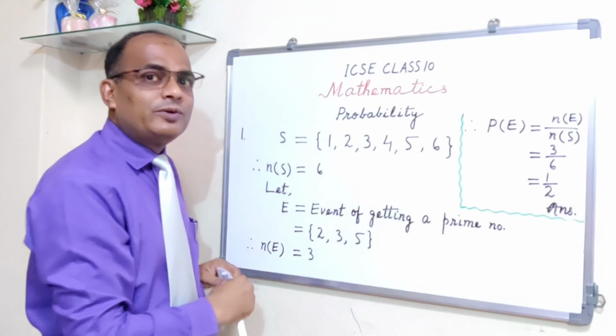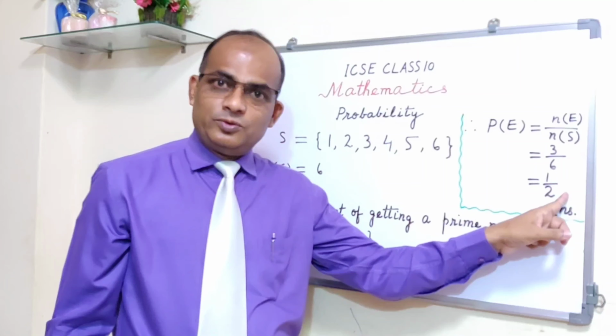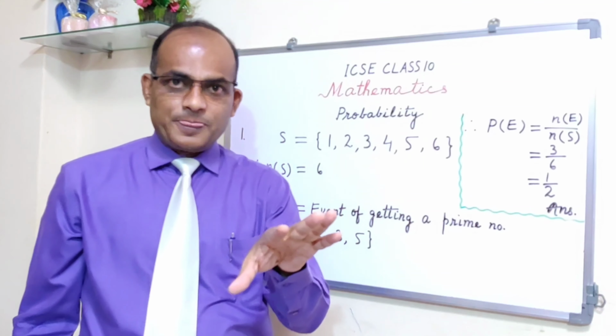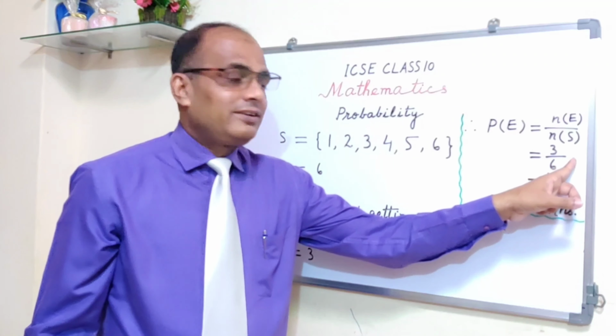But don't leave it at 3 upon 6. It should be in lowest form. If you don't write 1 upon 2, you will lose 1 mark, and in mathematics there is no half mark. So 3 upon 6 and then 1 upon 2. Please do not write 1 upon 2 directly; show steps and do it systematically. This is the first question. Remember, 1 is not a prime number. The smallest prime number is 2.